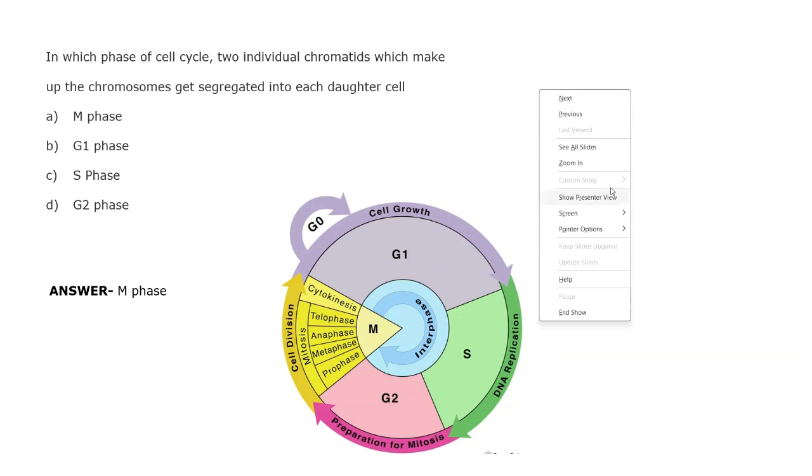The cell checks itself whether these components are there, and once it has cross-checked itself, it moves into the M phase. So G2 phase is the preparatory phase for mitosis, and M phase is the phase where cell division takes place. I think that explanation is quite understandable.